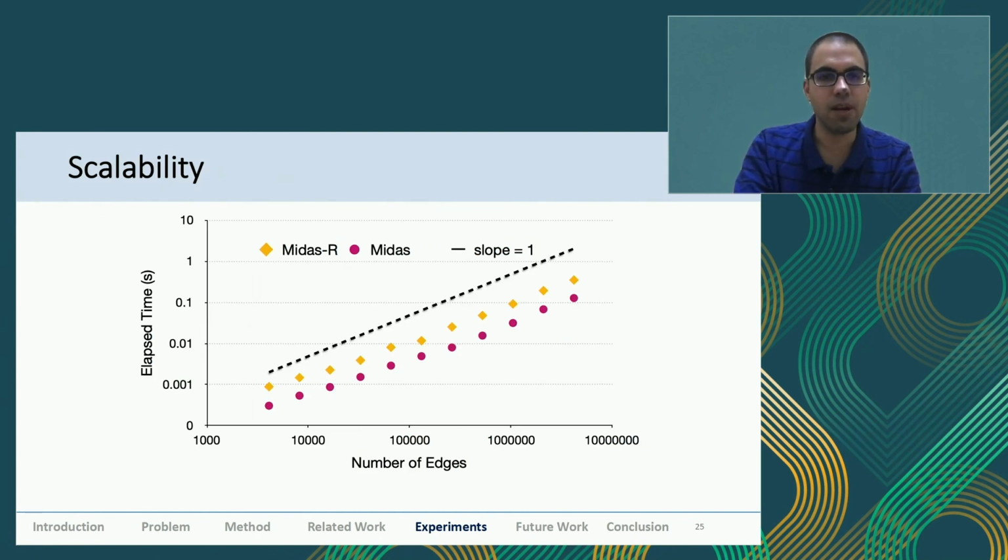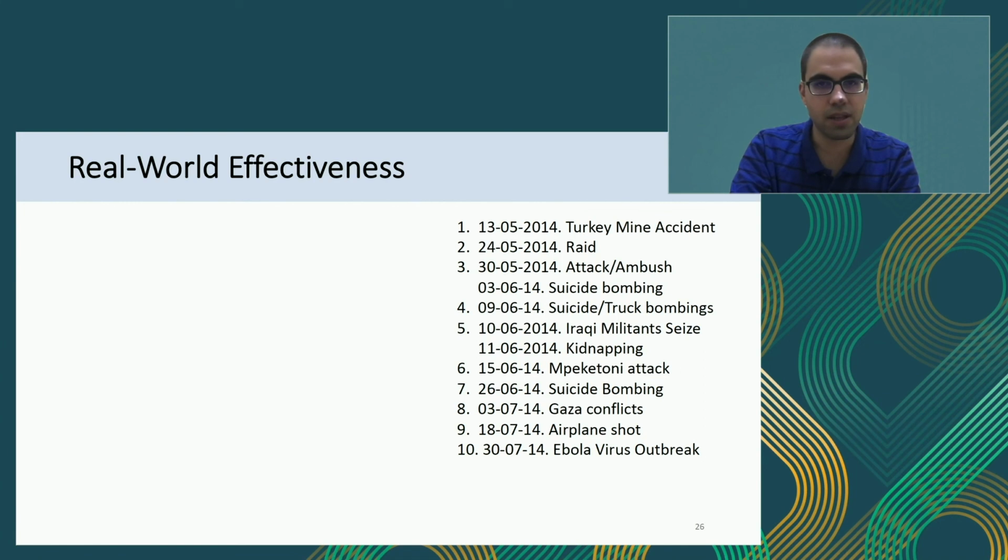And scalability. We see that Midas and Midas-R are scalable: with an increasing number of edges, the slope is equal to or lesser than one, so they are linearly scalable. And so then the real world effectiveness.